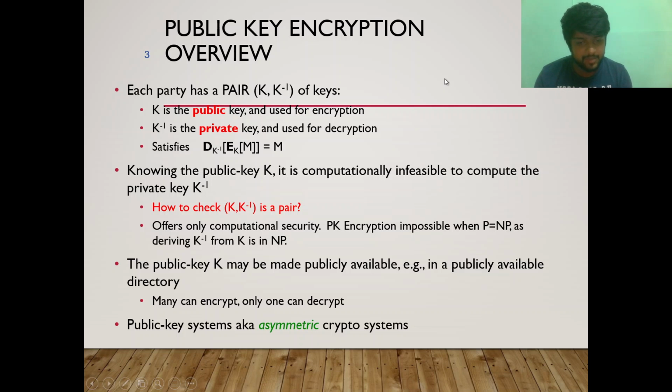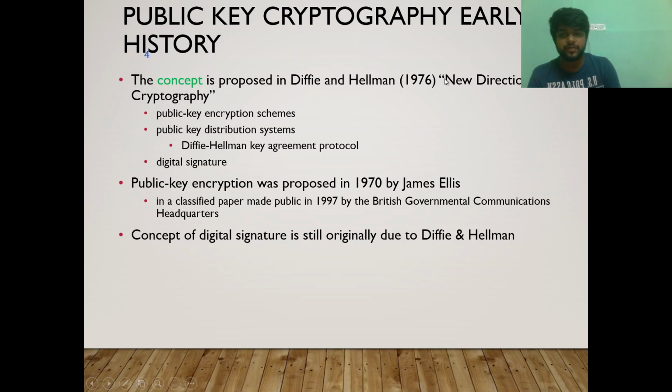So the public key k may be in a publicly available directory. Many can encrypt, only one can decrypt. The one who can decrypt has the private key. These are public key systems, aka asymmetric crypto systems. Now public key cryptography, early history: we have to see the history and all. The concept was proposed by Diffie and Hellman, some decades ago. It is basic old school stuff, going through the history of cryptography. It is not much required. It just covers who built it and everything.